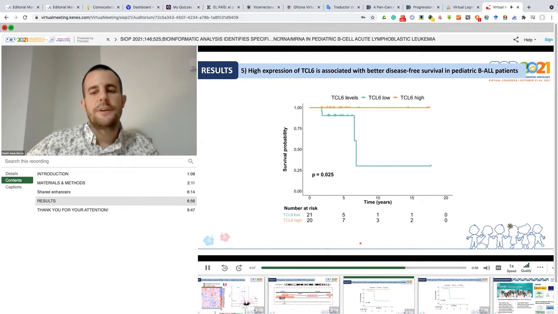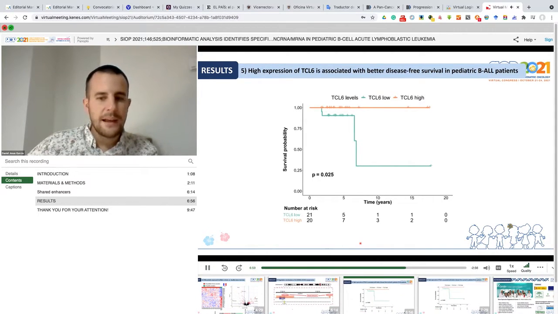Lastly, regarding the first long non-coding RNA that we studied in the first publication, we performed a survival analysis with the survival data of patients that we obtained for our cohort. And the patients were split into two groups according to the expression of the gene, high if above the median, or low if below the median of the expression.